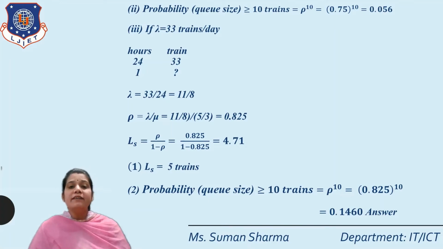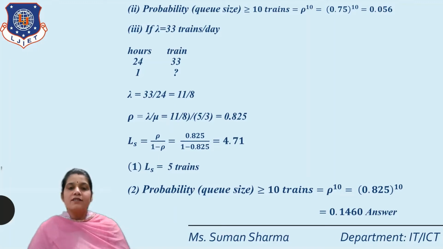So again we find rho, because here the value of lambda is changed. So rho is equal to lambda by mu. So here the value changes in the form of lambda. Arrival rate is changed, but our service rate is as it is. So we put here lambda is equal to 11 by 8 and mu is equal to 5 by 3. So the final answer is 0.825. That means our utilization factor rho is equal to 0.825.